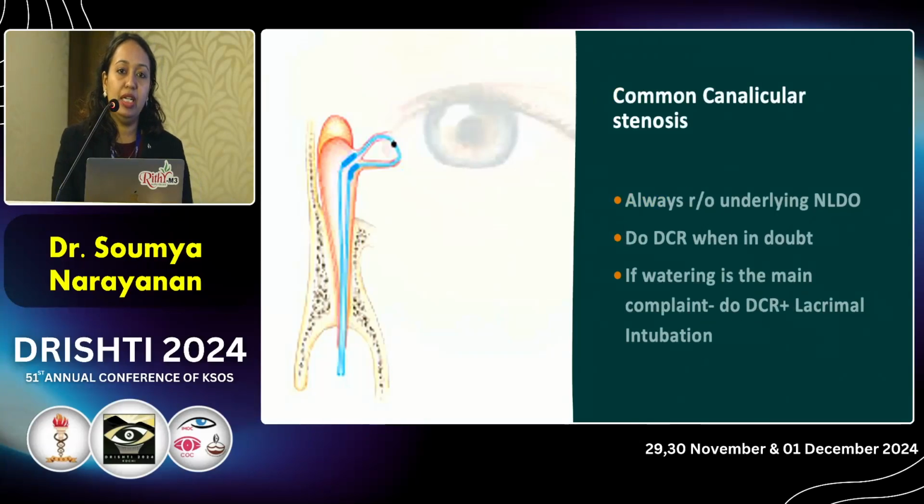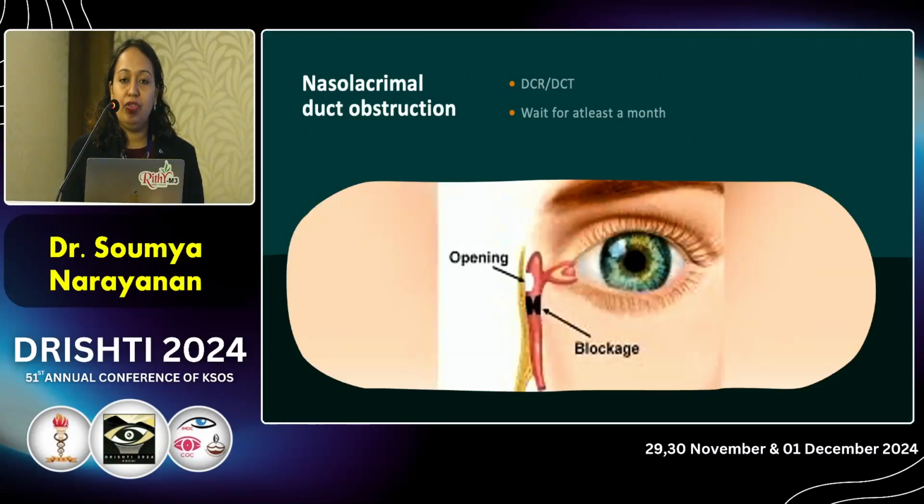So for common canalicular stenosis, actually if the block is in the common canaliculus, there is no chance of any infection, but always rule out underlying NLDO in case of common canaliculus block. So do a DCR when in doubt, and if the patient is more worried about watering, better to do a DCR and lacrimal intubation before cataract surgery. So if there is NLD obstruction, definitely we have to go for either dacryocystorhinostomy or DCT and wait for at least a month before cataract surgery.